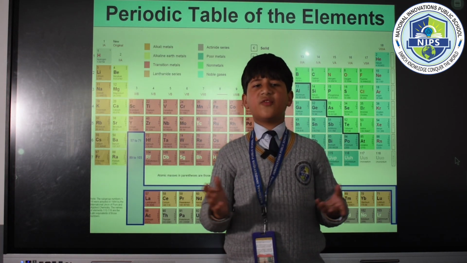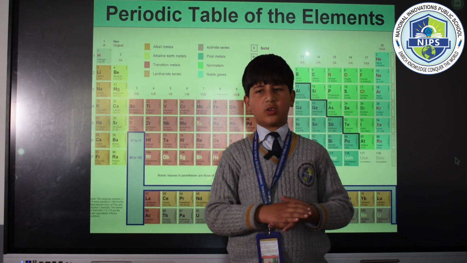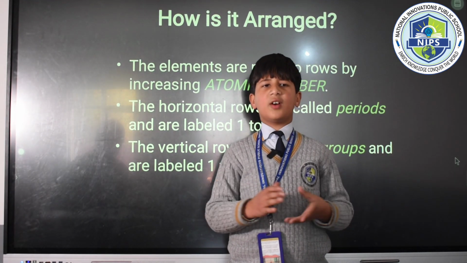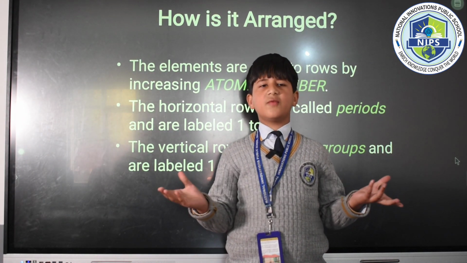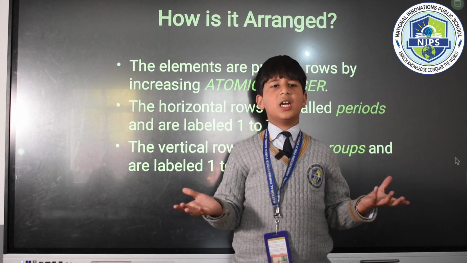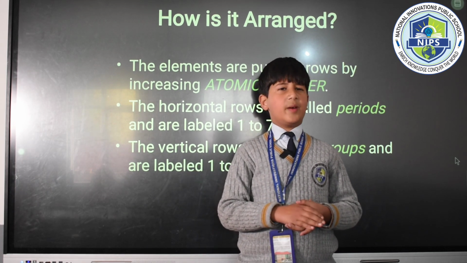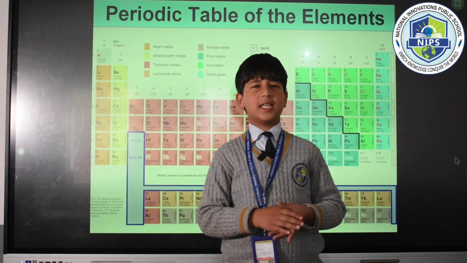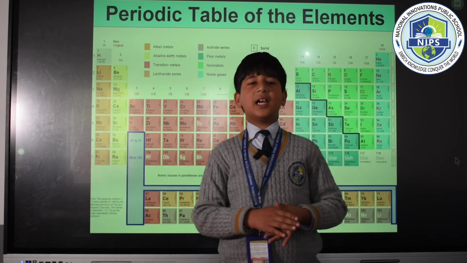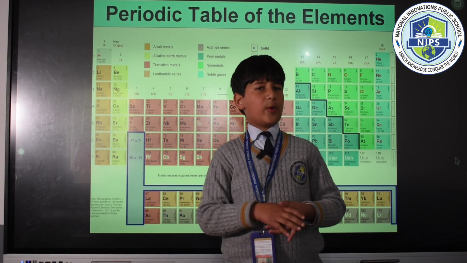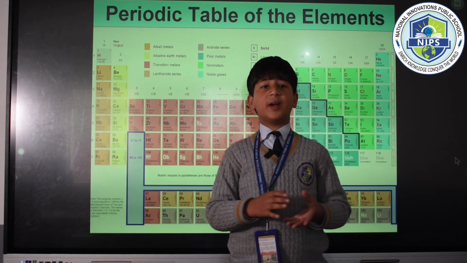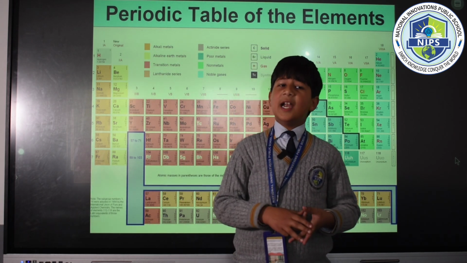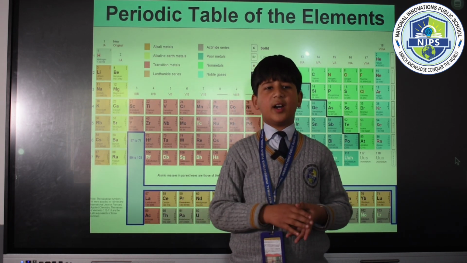Matter. Matter is defined as anything that has mass and occupies space. It's composed of atoms and molecules. It exists in various states including solid, liquid, and gas. Periodic table. The periodic table is a visual representation of all known chemical elements arranged by atomic number, electron configuration, and recurring chemical properties. Initially created by Mendeleev in 1869, it has been a key tool in chemistry for understanding the